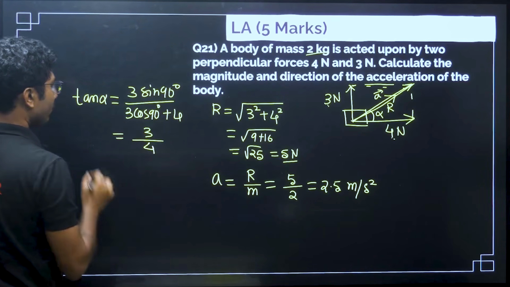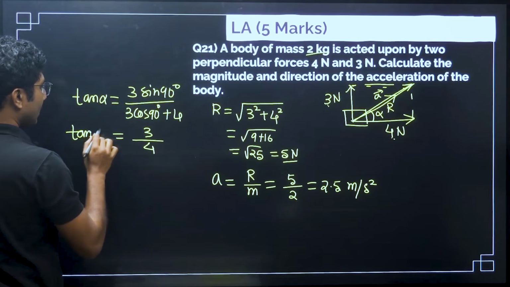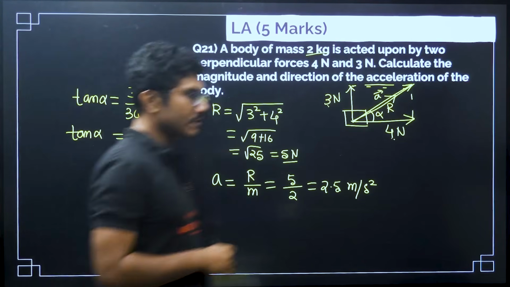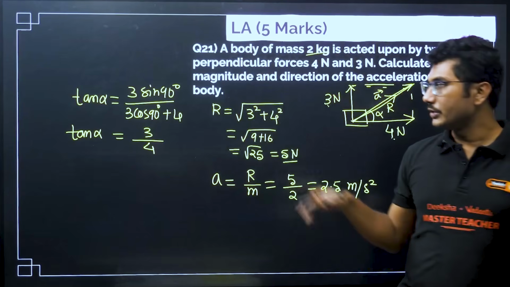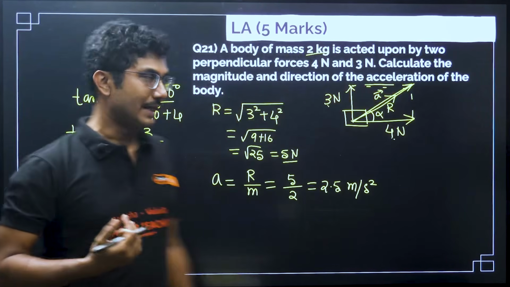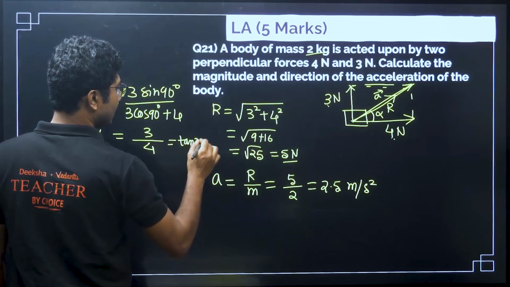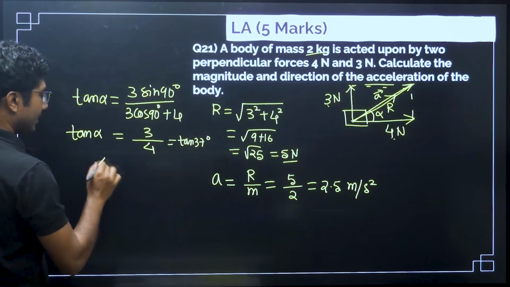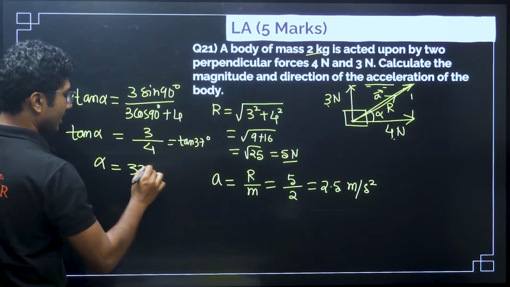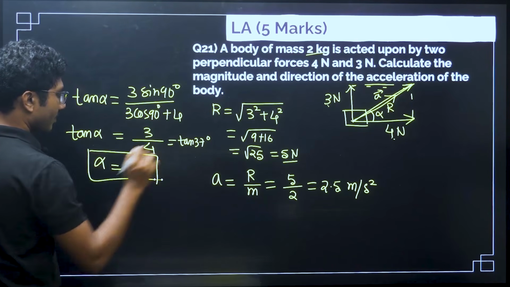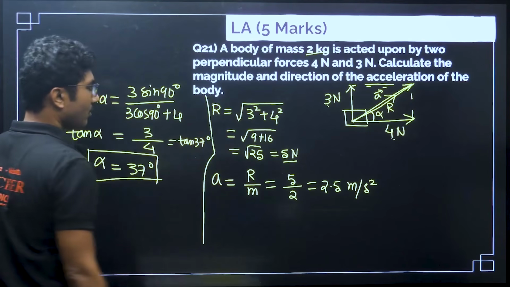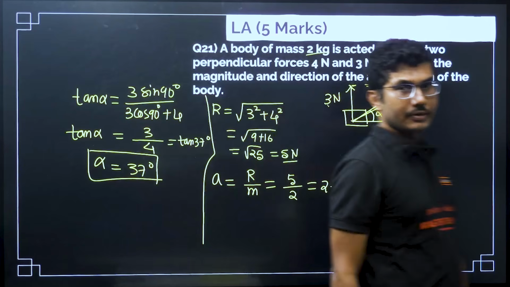So, tan alpha is 3 by 4. Now, 3 by 4 is a very specific value which represents tan 37 degrees. So, alpha equals 37 degrees. So, this is the answer for this question.